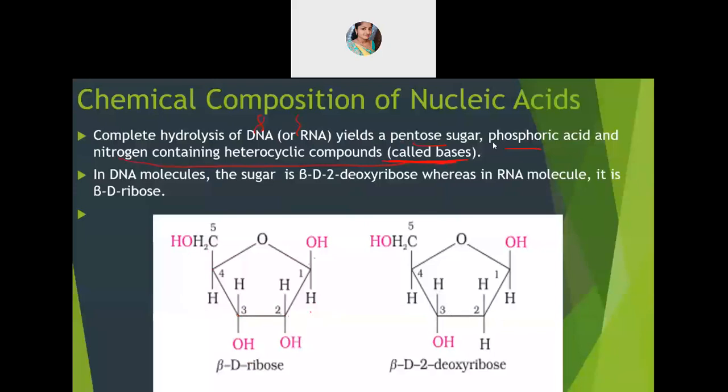DNA, it is called as deoxyribose, and it is 2-deoxyribose. Second position, it is deoxygenated. Deoxygenated means that oxygen over there is missing. So you see that second position, compare that ribose second position. This is our second position where OH is present. And you see the second position of DNA sugar, there is no OH, that O which is there, that is missing. Only H is present. So it is called as deoxyribose.